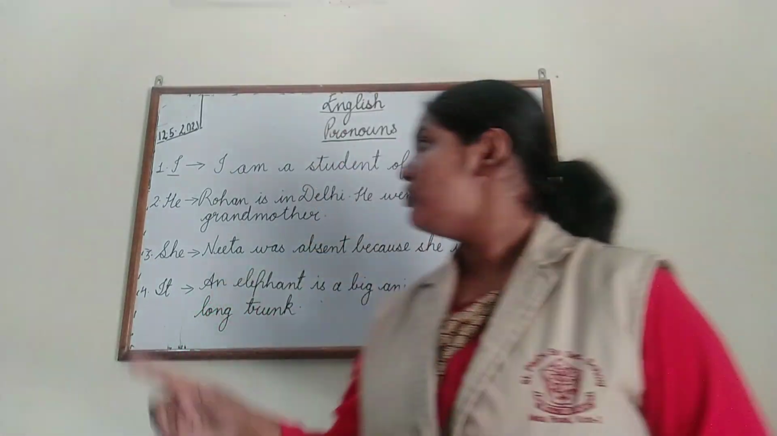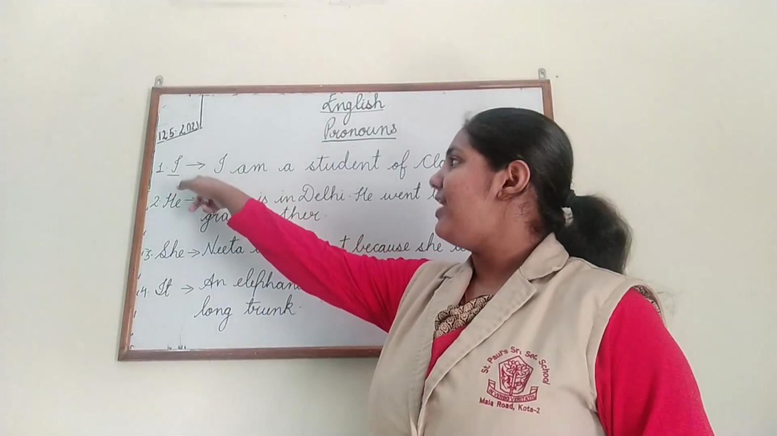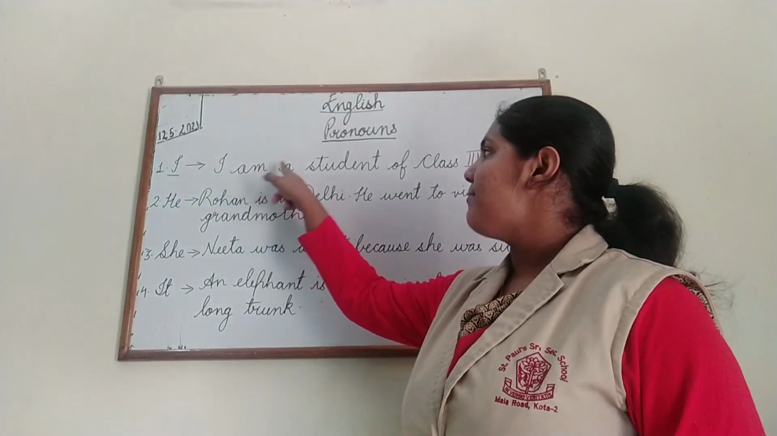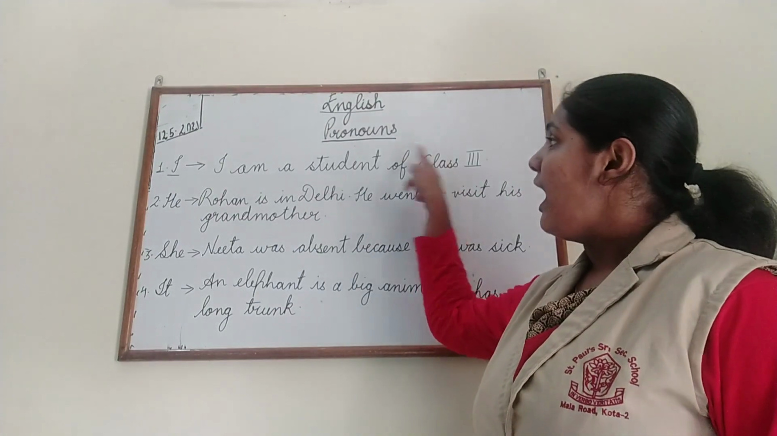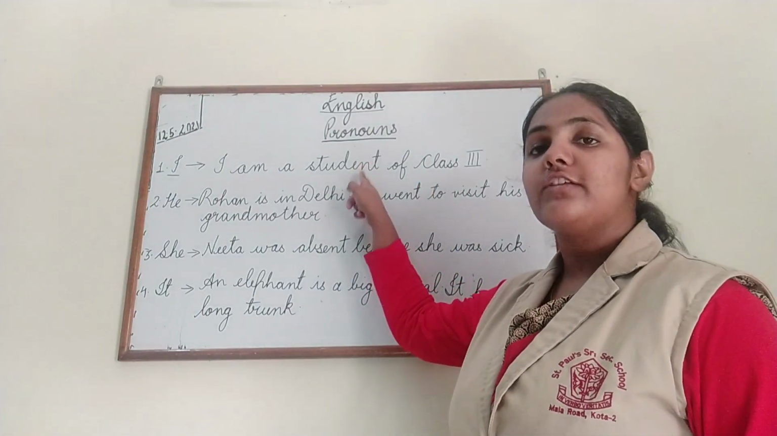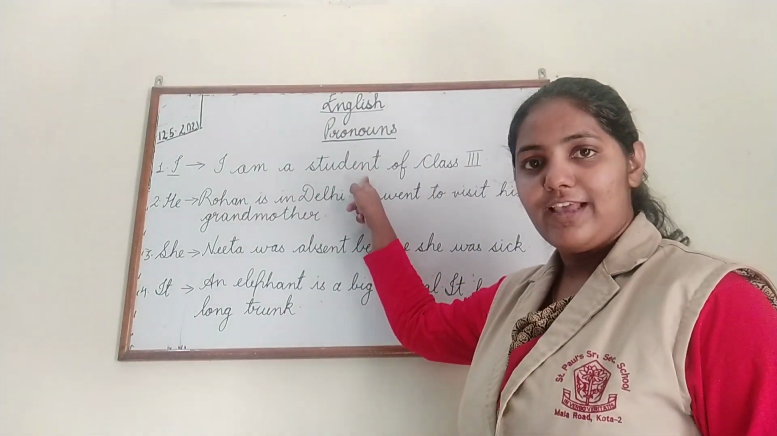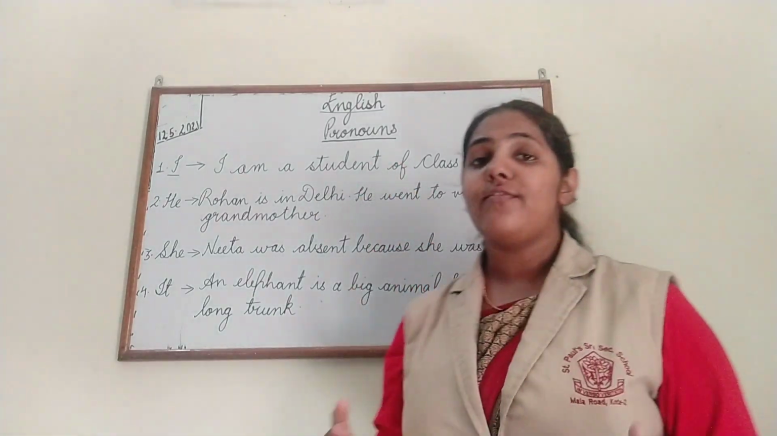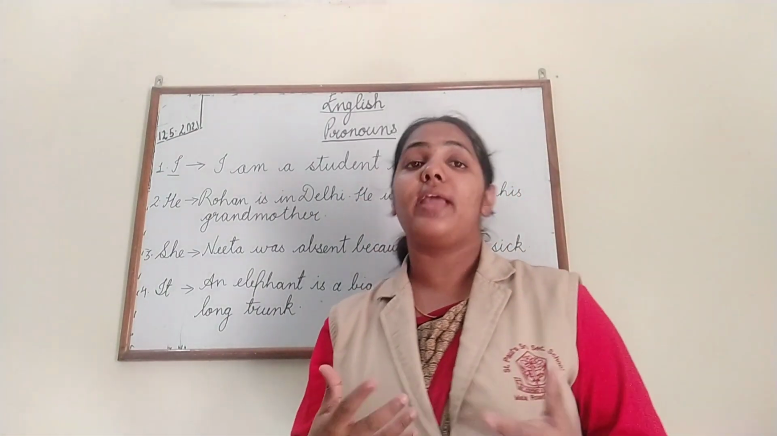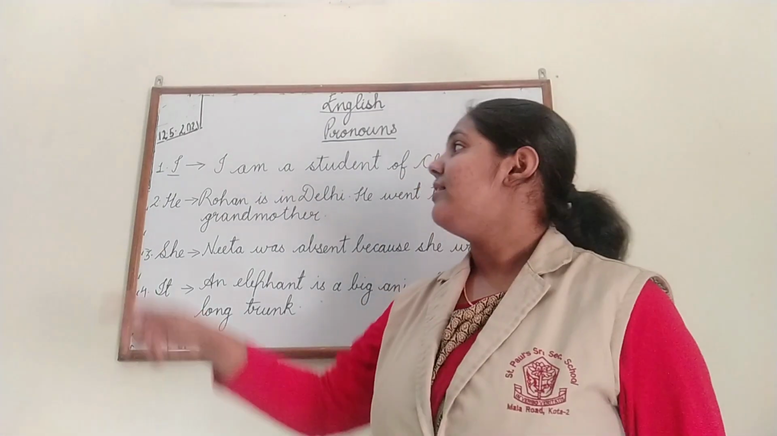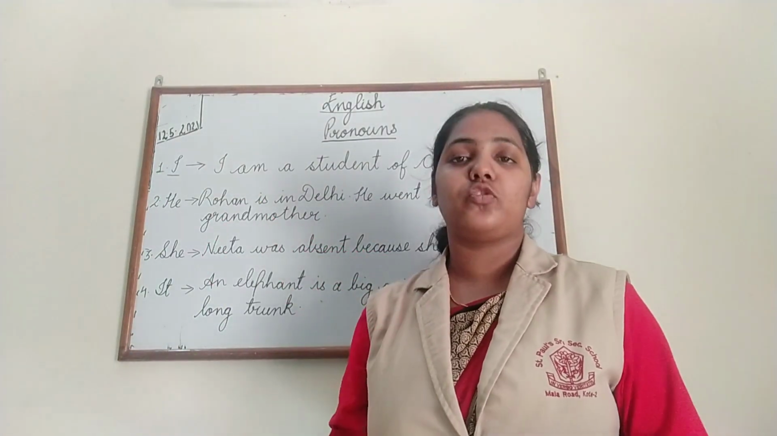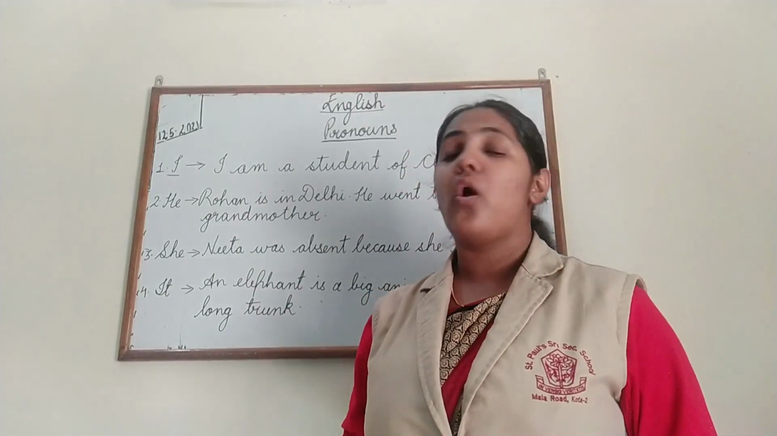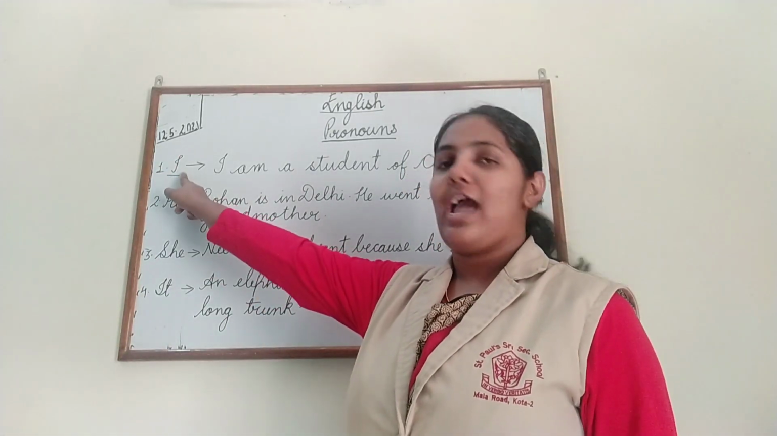Now when do we use I, children? For example, I am a student of class 3rd. Here the person is talking about himself. So whenever a person is speaking about himself or herself, they use the pronoun I. Whenever we want to speak about ourselves, we always use the pronoun I.